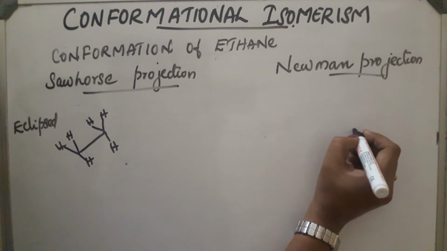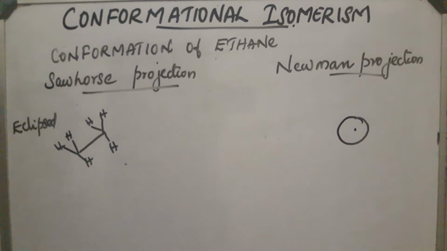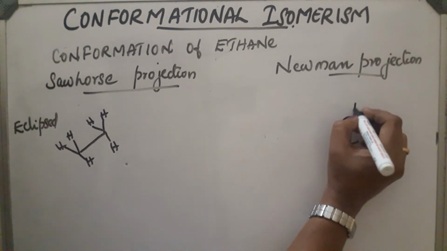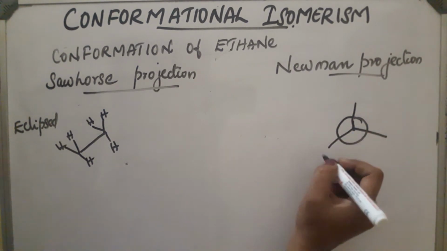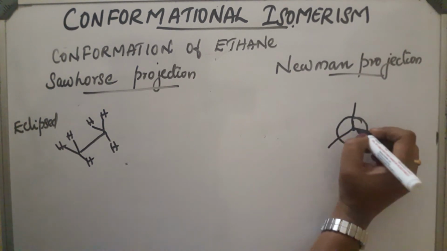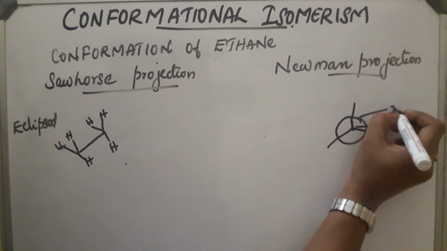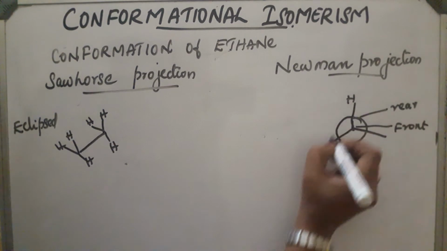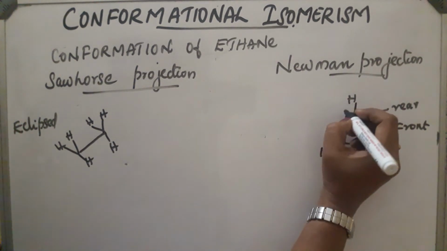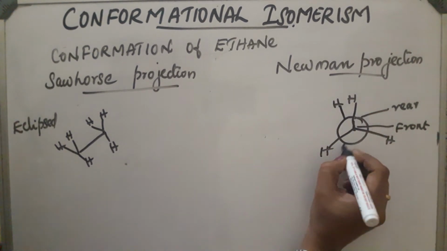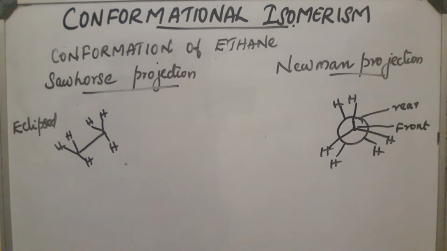And now let us draw the Newman projection. This is one carbon, the point of intersection of three hydrogen atoms, the front carbon, and this circle denotes the other carbon, the rear carbon. Hydrogen atoms are attached, and in the case of the eclipsed form, we can see that these hydrogen atoms are very close. So we can draw like this. This is the Newman eclipsed form.